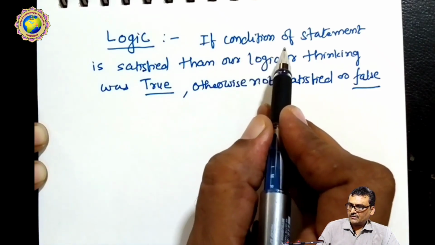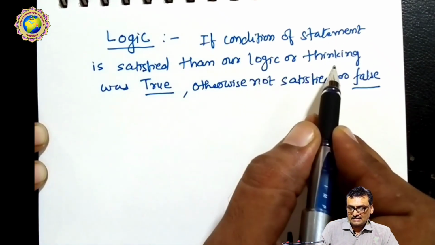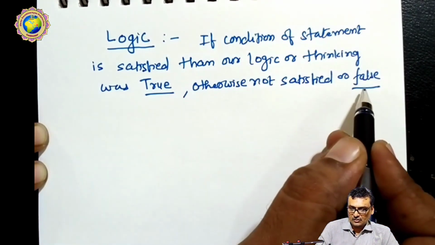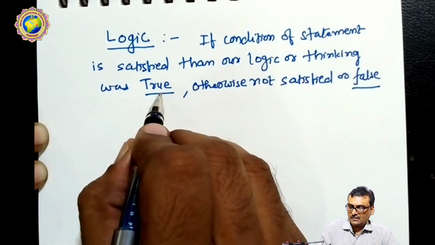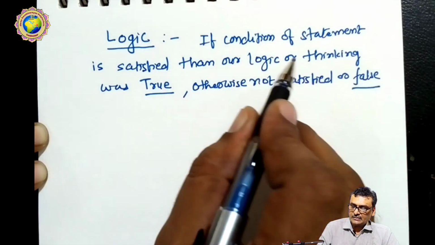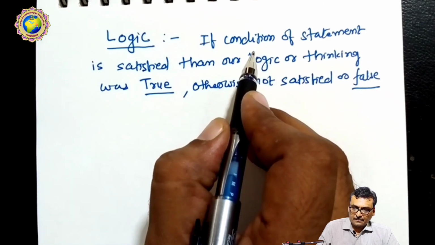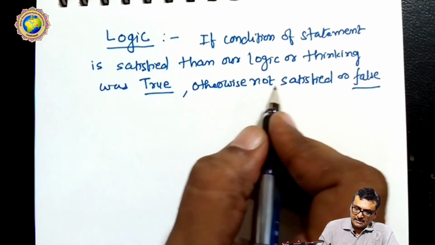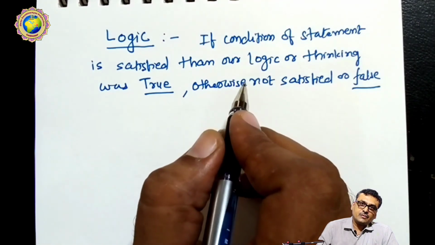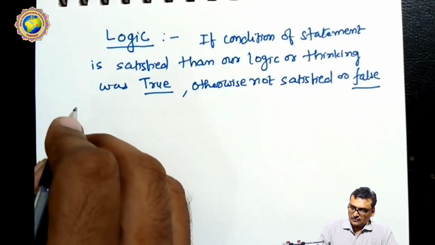So here is the logic definition: if the combination of statements is satisfied, then our logic or thinking is true, otherwise it is false. So these are the two logic values, true and false. First we generate the condition, then the statement is given, and either it is satisfied, then it is true, or it is not satisfied, then it is false.